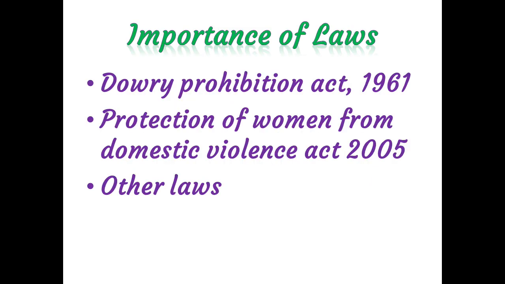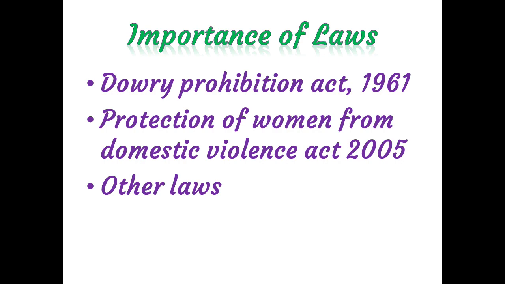Then after, you have learned the importance of law. The laws are very important to protect or liberate our society from negative practices and customs. For example, dowry system.